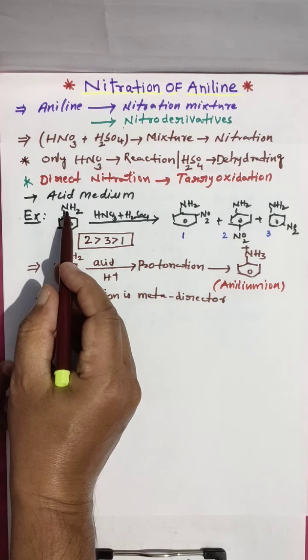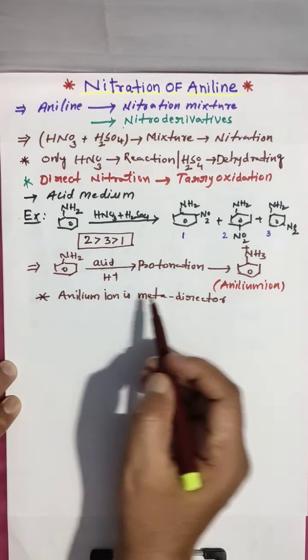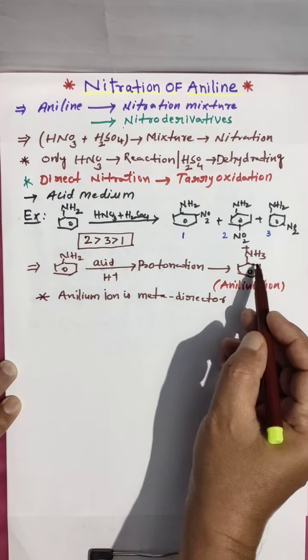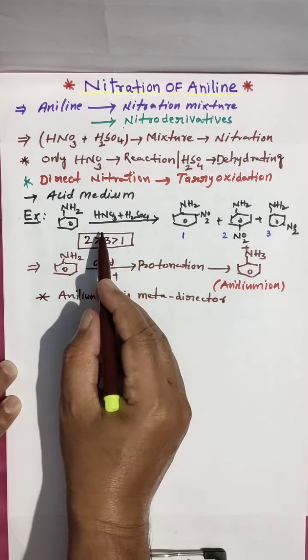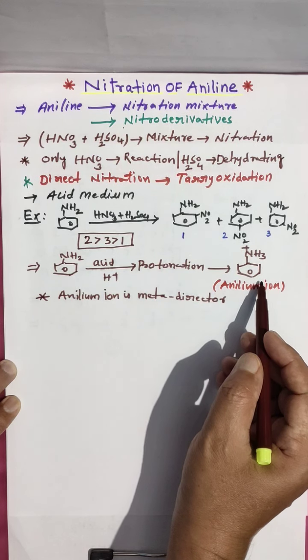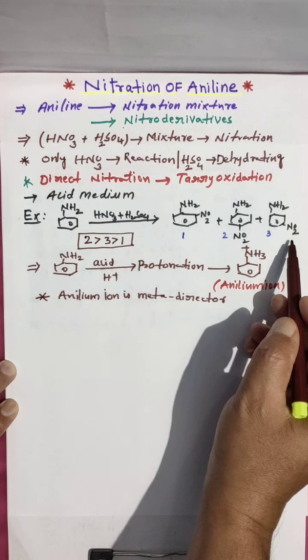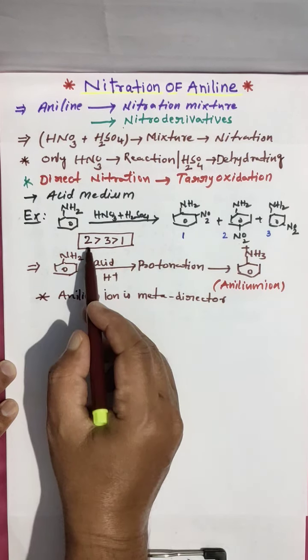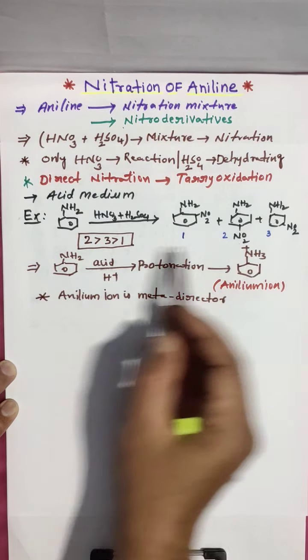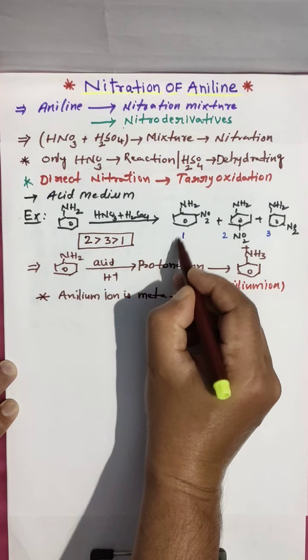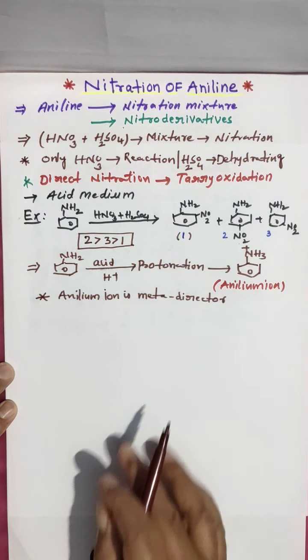NH2 is an ortho para director, but due to protonation the anilinium ion intermediate forms, and that is a meta director. That's why you get ortho, para and meta products. Para is the most yielding, next meta, and ortho is very low yielding in this process.